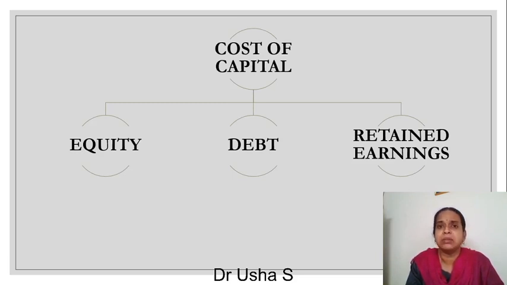Next we are seeing about the cost of capital. Each of the capital that we saw has its own cost. For equity, the cost is what? You have to pay them dividend. For debt, what is the cost that you have to pay? You have to pay them interest. For retained earnings, what is the cost you have to pay? It is almost similar to the equity.